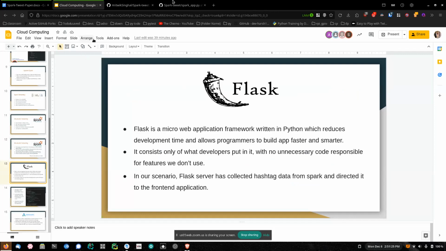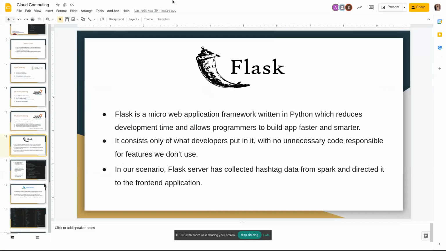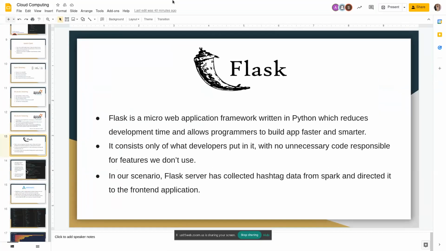So yeah, Flask is a micro web framework, as we all know, that is written in Python. It is classified as a micro framework because it does not require particular tools or libraries. It is based on the Werkzeug WSGI toolkit and Jinja2 template engine that supports extensions that can add application features as if they were implemented in Flask itself.